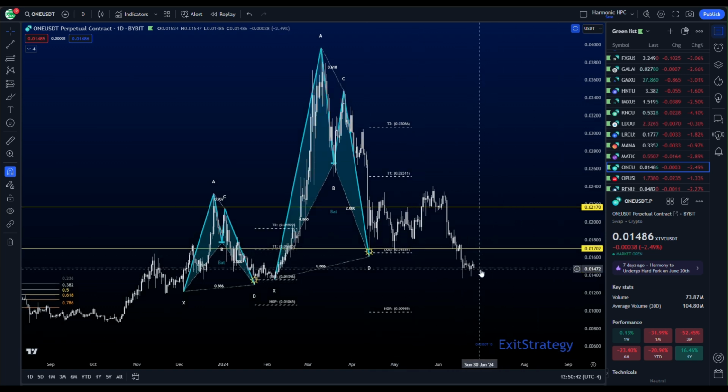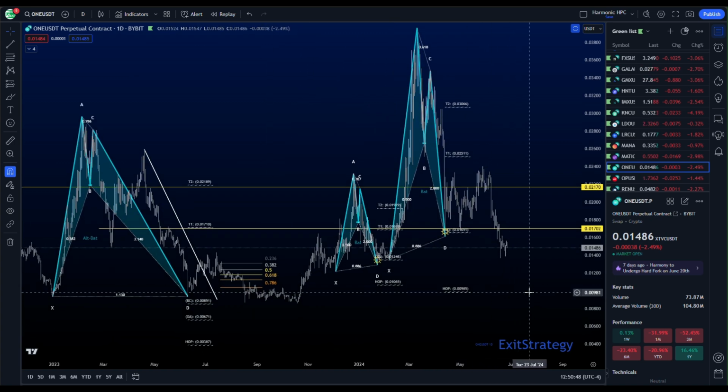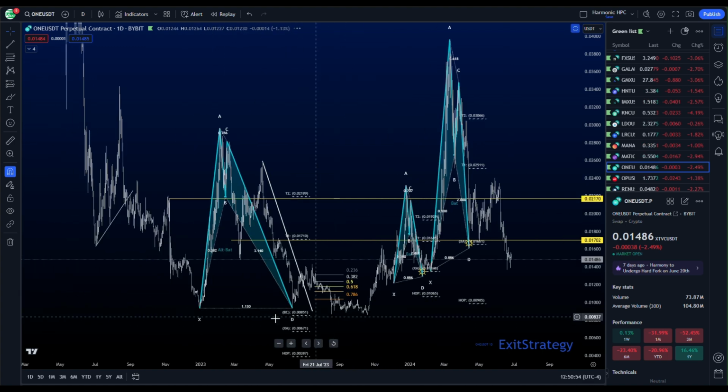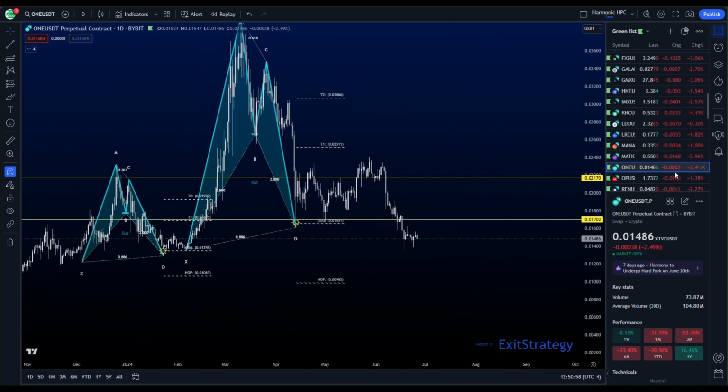We want to see it just hit and hold that 17-cent range. If not, we could come back down into the hop level of either of these two, which would bring it down into the PRZ of this alt bat from last year. So we do have a lot of pattern support down here on the lows.